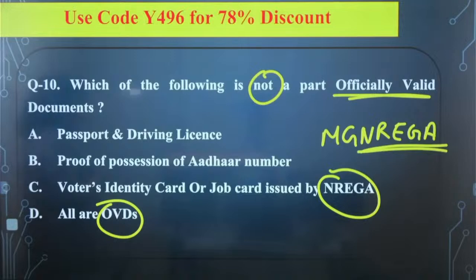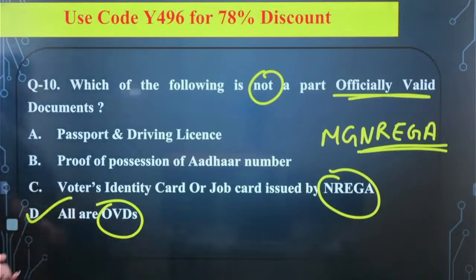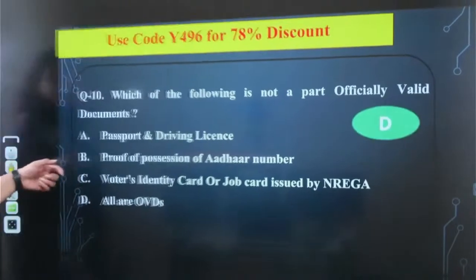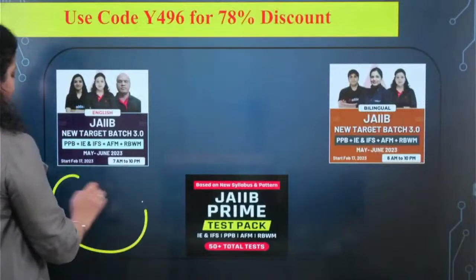Okay, very good. So the right answer for this particular question will be your D option. All are the officially valid documents. The right answer will be D. Very good. Now let me know, out of these 10 questions, how many answers you have given correct.